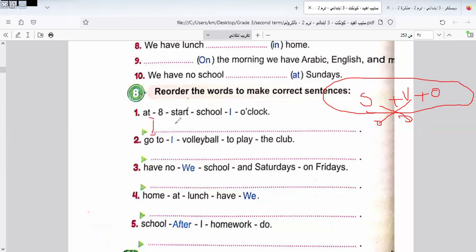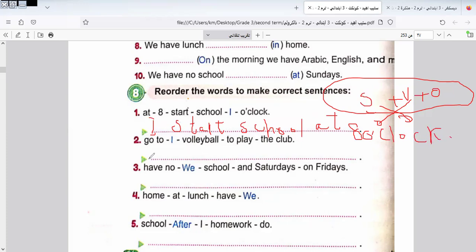Here it will be: I start school at 8 o'clock. And I put a full stop at the end of the sentence.